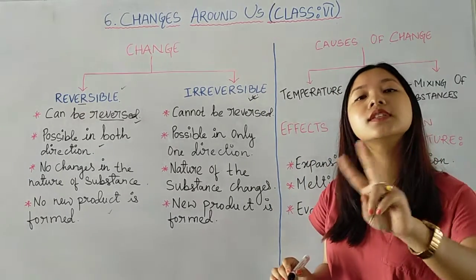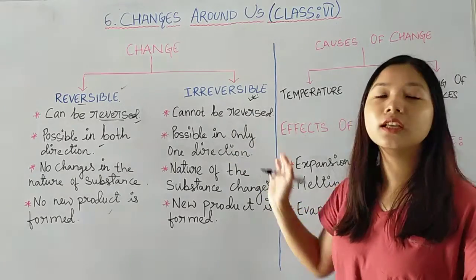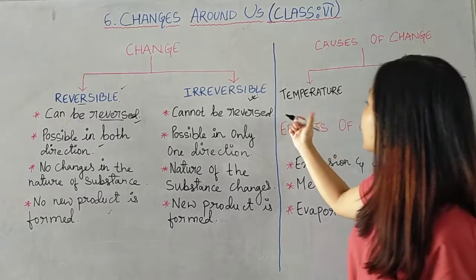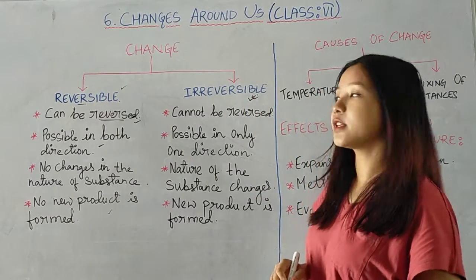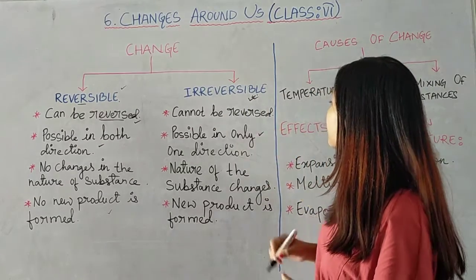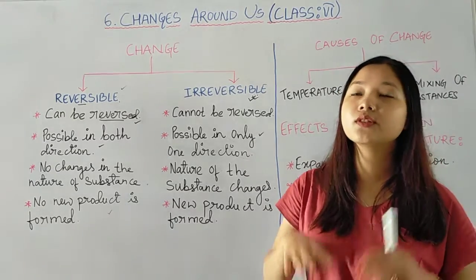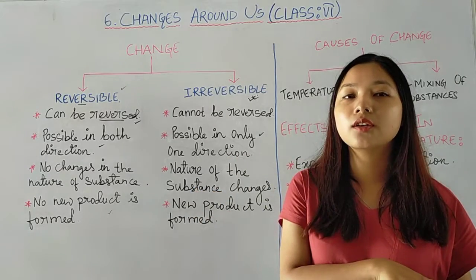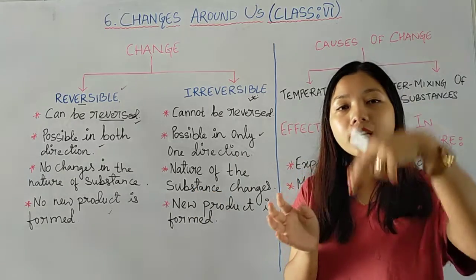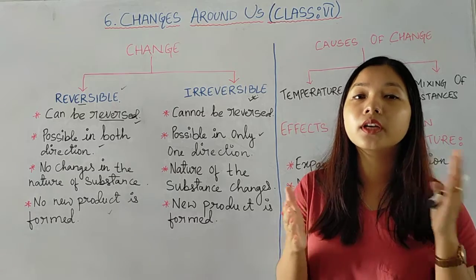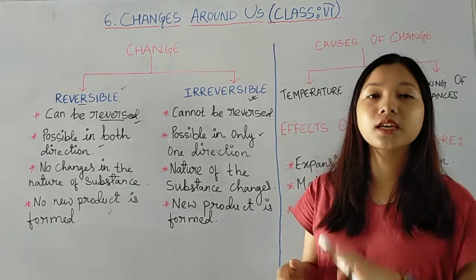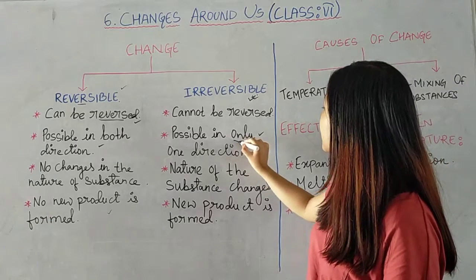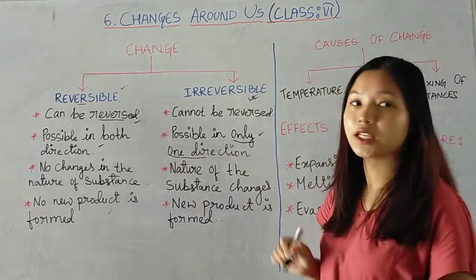I hope that you have easily understood how to differentiate between these two types of changes. So some more things we will discuss about irreversible changes, that it is possible in only one direction. That means once you have made the dough into roti, it cannot turn back into dough. Once you have cut out the aeroplane from the piece of paper, it cannot get attached to it again like it was originally. So it is only possible in one direction.